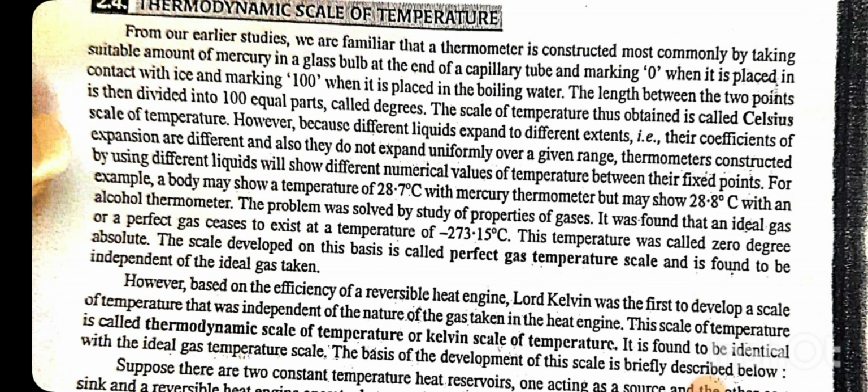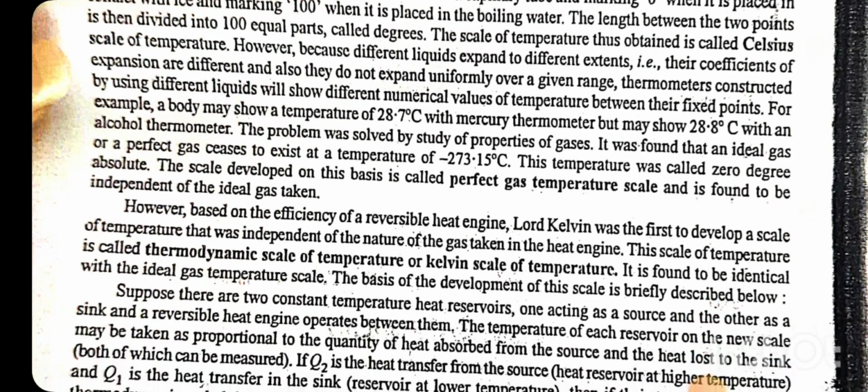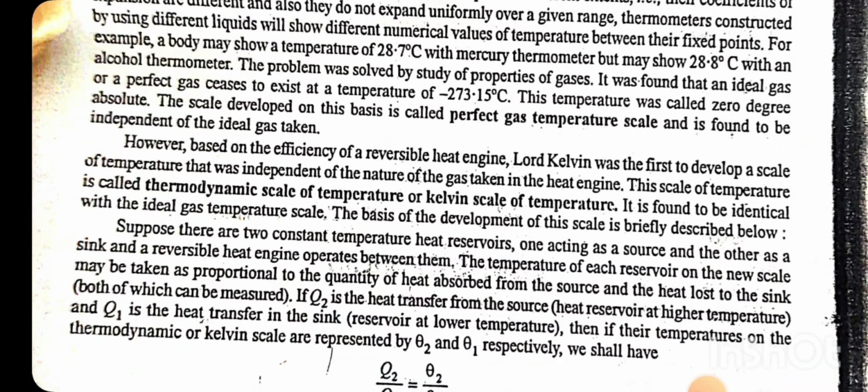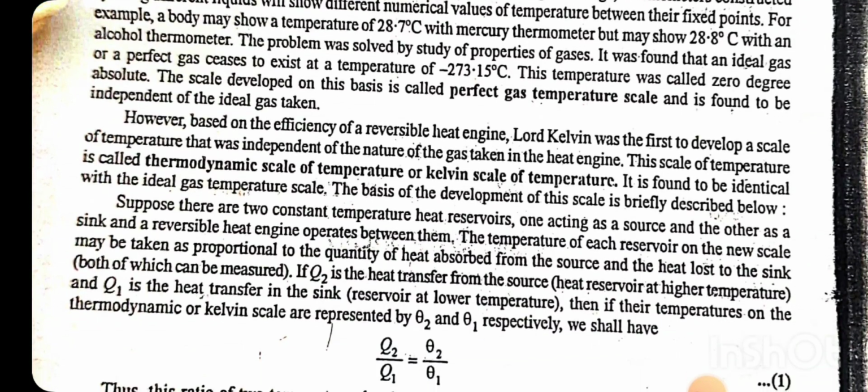However, because different liquids expand to different extents, their coefficients of expansion are different, and also they do not expand uniformly over a given range. Thermometers constructed using different liquids will show different numerical values of temperature between their fixed points. For example, a body may show a temperature of 28.7 degrees Celsius with a mercury thermometer, but may show 28.8 degrees Celsius with an alcohol thermometer.